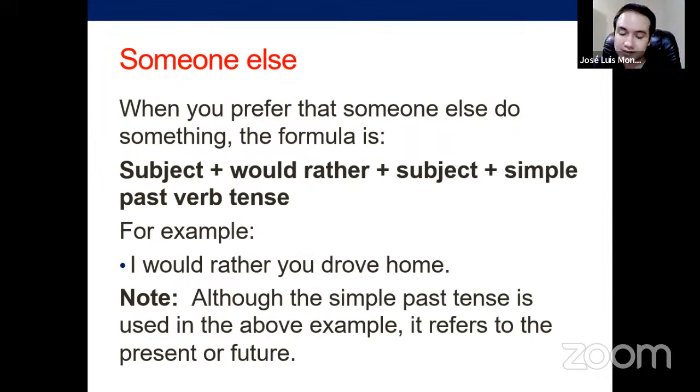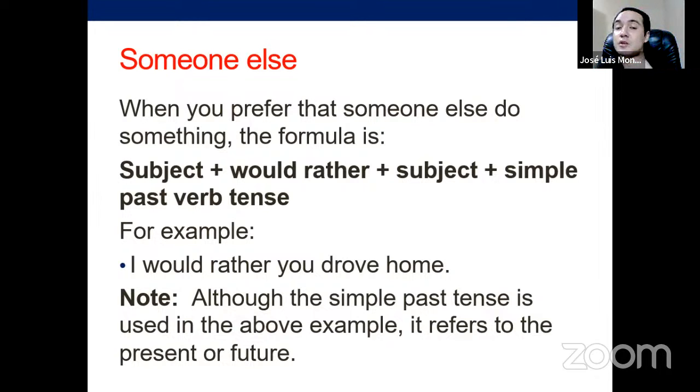Then someone else, this is interesting. And we have to be careful in this case because, even though, as you can see over there, you use the simple past, it is not past, this is present. We use the simple past because it's the thing we have to do when we use the subjunctive. The subjunctive is a possible conjugation of a verb that is clear only in Spanish because we have a very particular conjugation for that. We don't have that in English. As we don't have that in English, we have to use the simple past as a replacement.